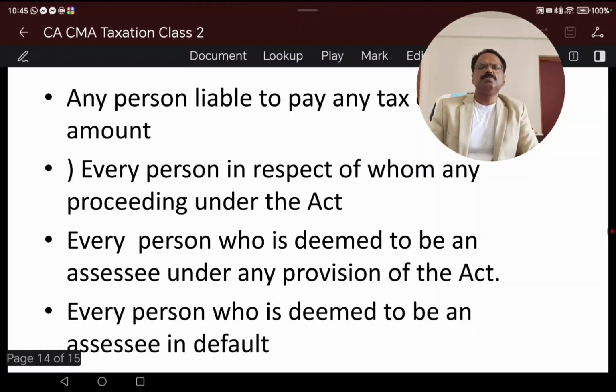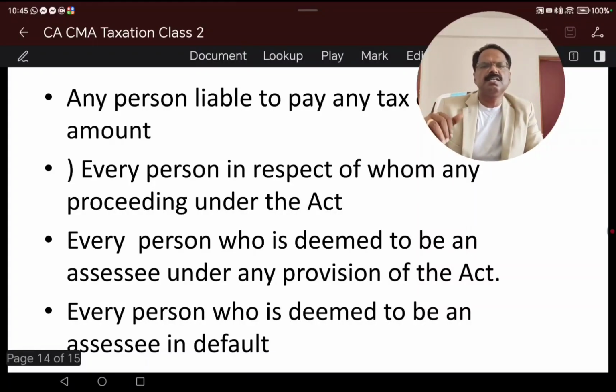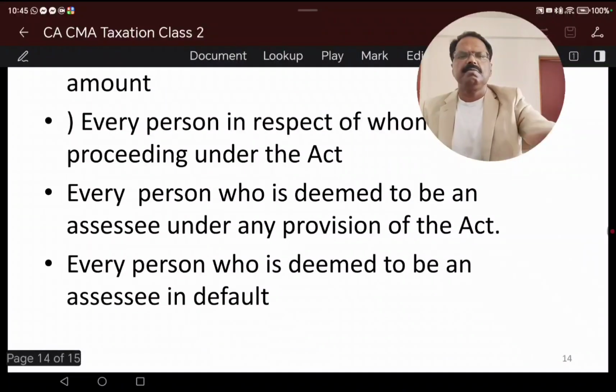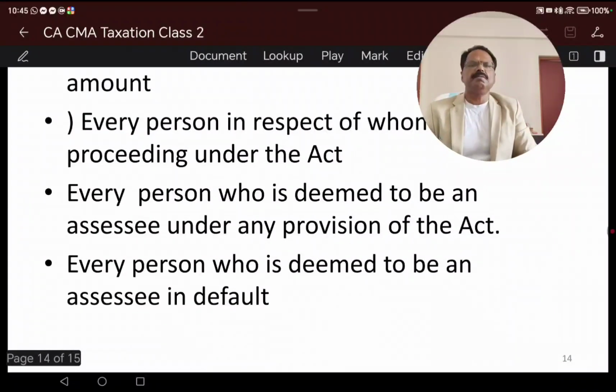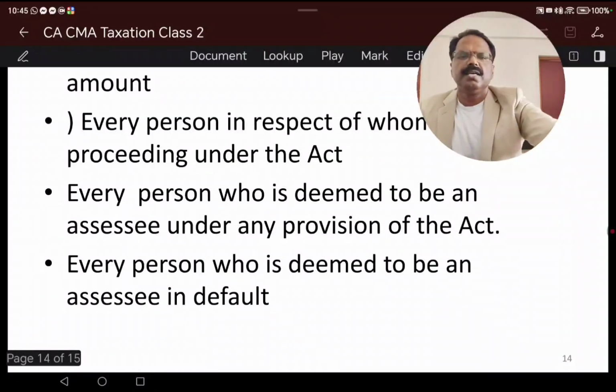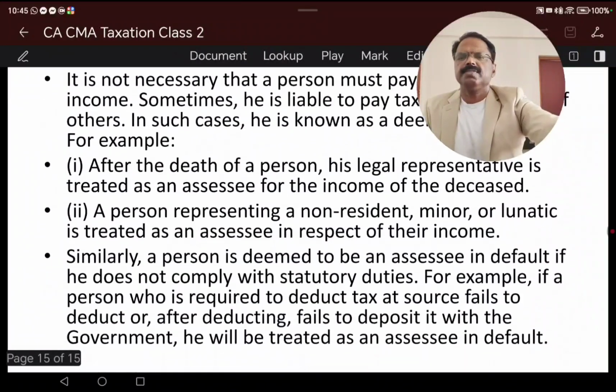And every person who is deemed to be an assessee in default, a person who is deemed to be an assessee in default, where the procedure has already happened by the deemed method, and the procedure is not completed and is still pending, or he is in default, he did not complete his obligations to pay the tax and it is pending. These are also deemed cases.